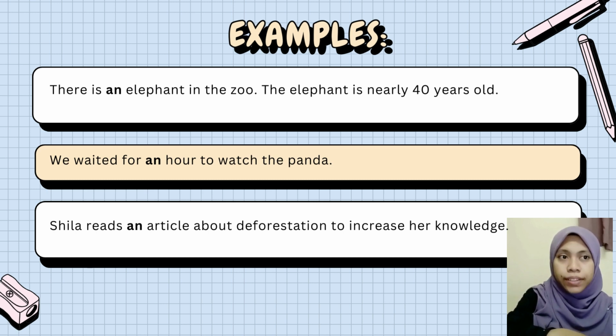An elephant. So the word elephant starts with a vowel sound, a. Okay, repeat after me, a. And since the word elephant in the sentence is considered an unspecified identity because we just introduced it, okay? So that's why we use an. And we can also see the sentence after that, the elephant. So it shows that people already know the specific identity.